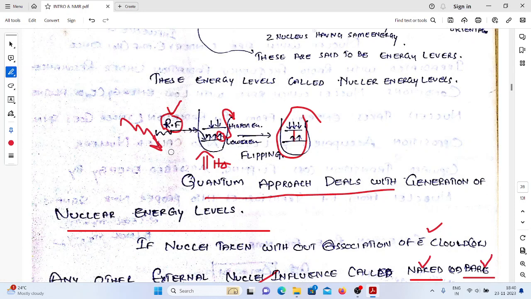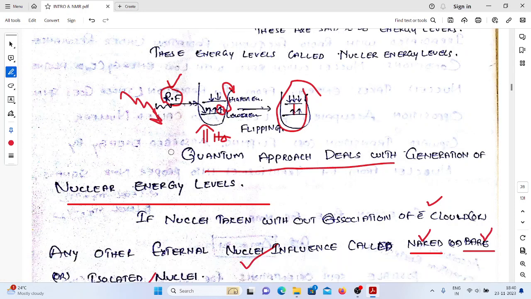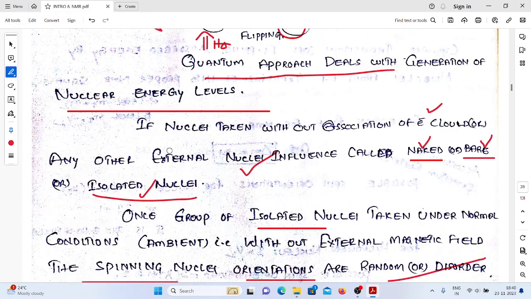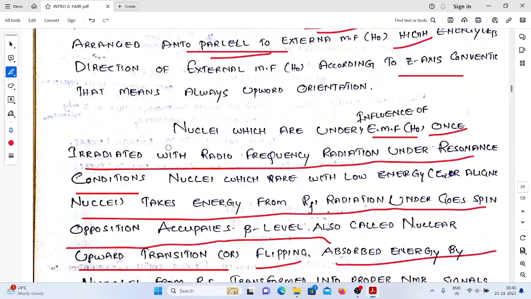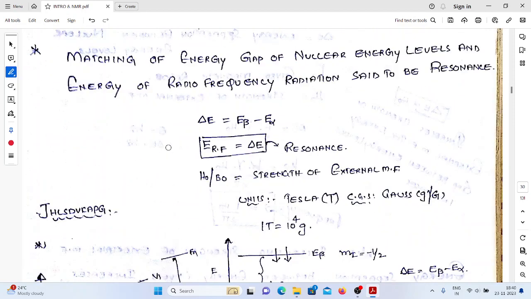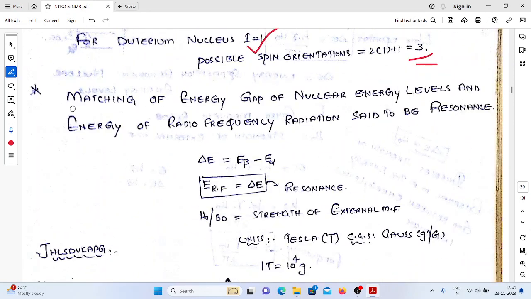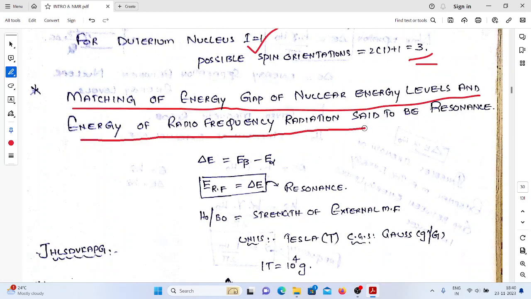In every interview people will ask you what the resonance condition is according to the quantum approach. What is the resonance condition according to the quantum approach? This one. Matching of the energy gap of the nuclear energy levels and the energy of the radio frequency radiation is said to be resonance. Simply, how can we represent? The energy of the radio frequency radiation must be equal to delta E.